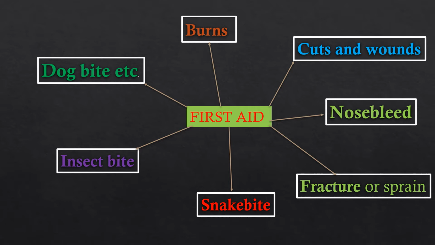These are the topics we have in this chapter. Today we are going to discuss first aid for cuts and wounds, first aid for fracture or sprain, first aid for insect bite.